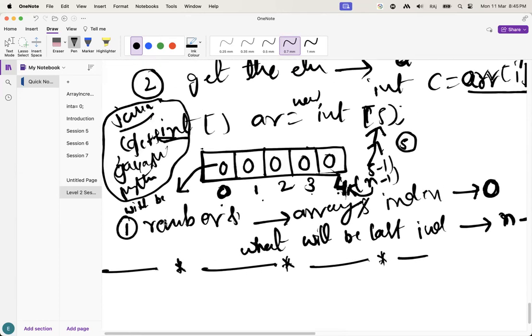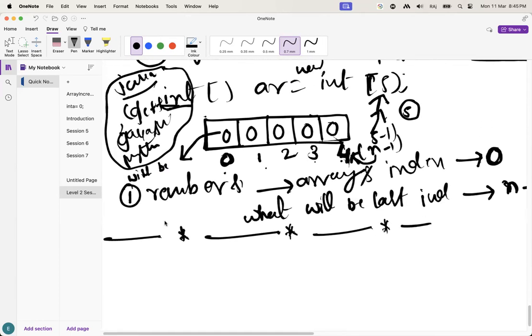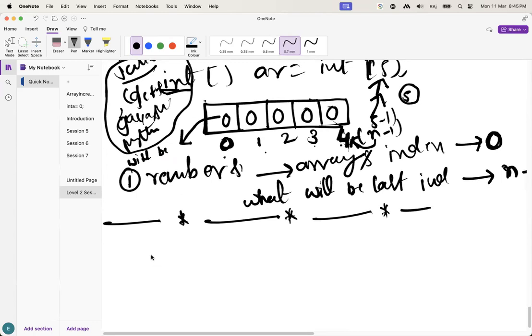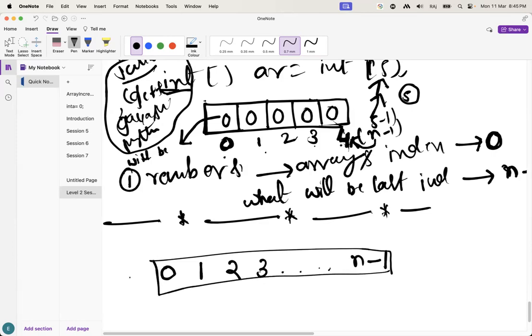Okay. Array index starts with 0 and ends with n minus 1. Guys, what will the indexes be? Initially it starts with 0. What will be the next index, guys? 1. What will be the next index? 2. Always incremented by 1. In the same way, n minus 2. These are the indexes, guys. In any array, indexes are always the same. Indexes are always the same. Maybe values may vary, may change.